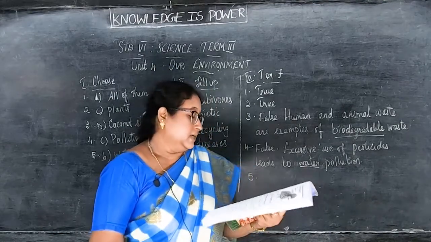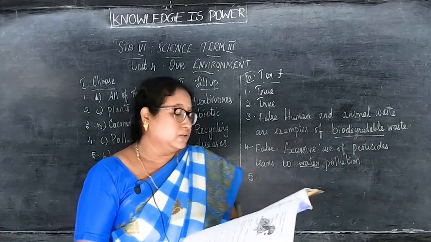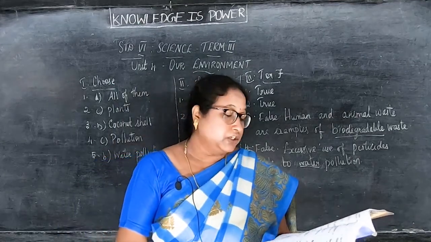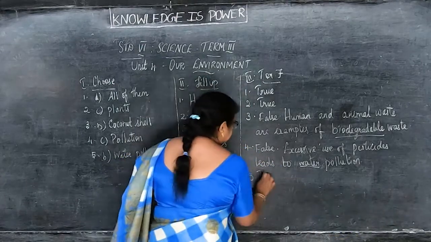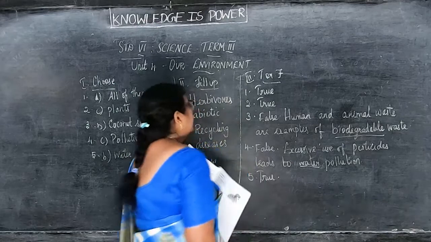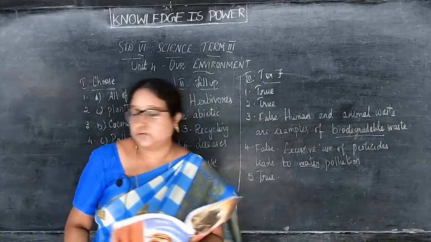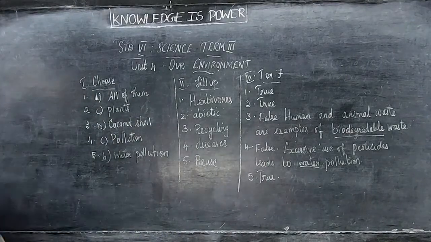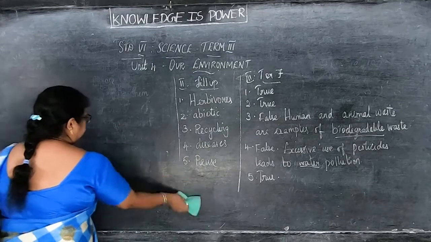Okay. Next, in schools, waste management rules say that we should separate waste in two categories. Yes, it is true. Okay, children, have you all finished this? Choose, fill up and true or false. Yes, we can go to the next Roman number. Have you all finished? Mark in your book.